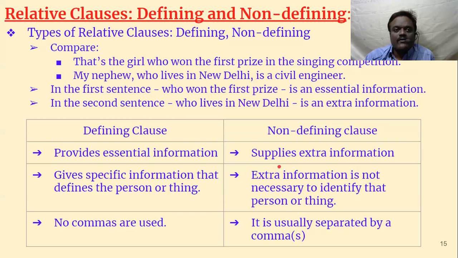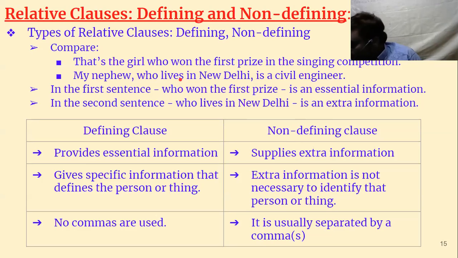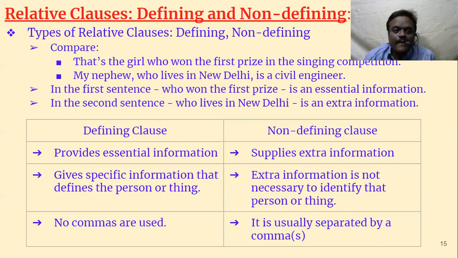Okay. Now, types of relative clauses. I have already told you at the beginning that we have two types: defining and non-defining. What is defining and what is non-defining? First let us examine these two sentences, and with these we try to learn what is a defining clause and what is a non-defining clause.